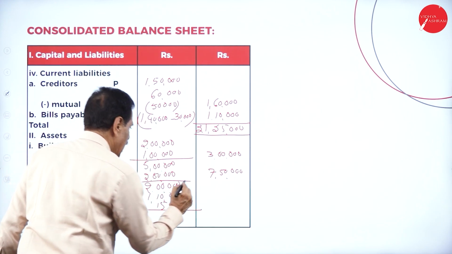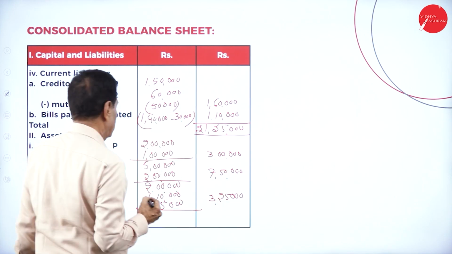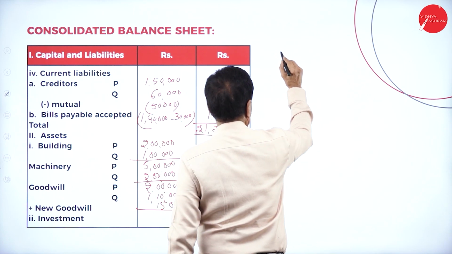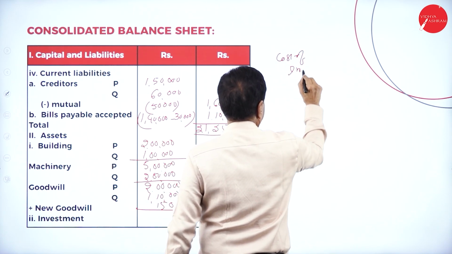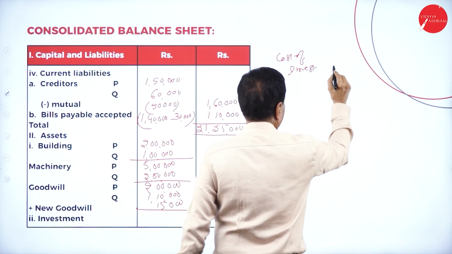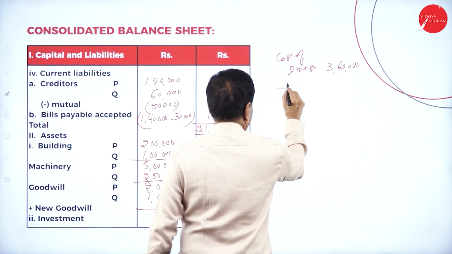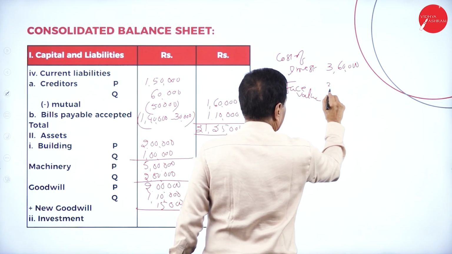So this is 3 lakh 25,000. How the Goodwill has been arrived at, I've already shown you. The cost of investment is 3,60,000 minus face value 3 lakh.